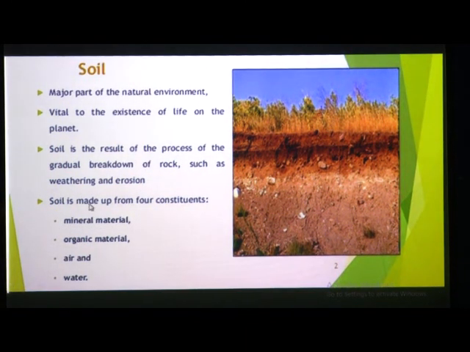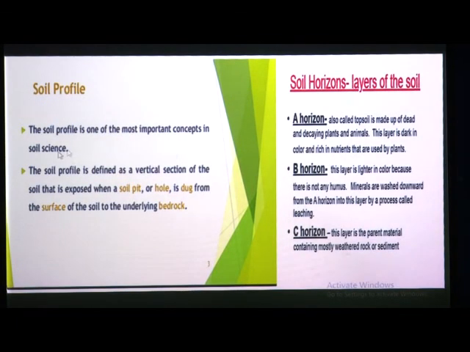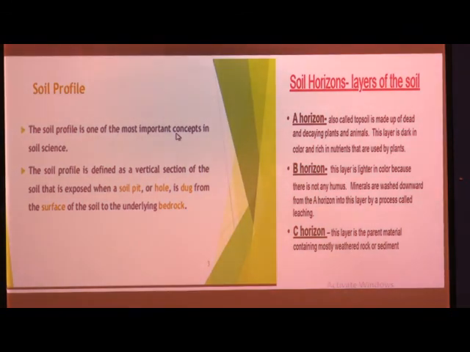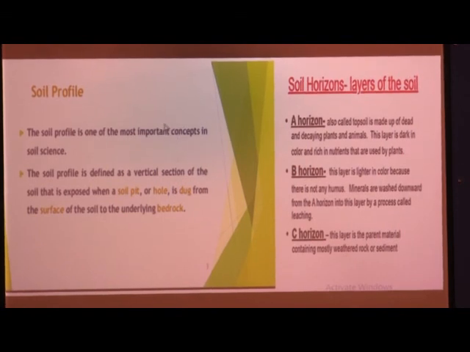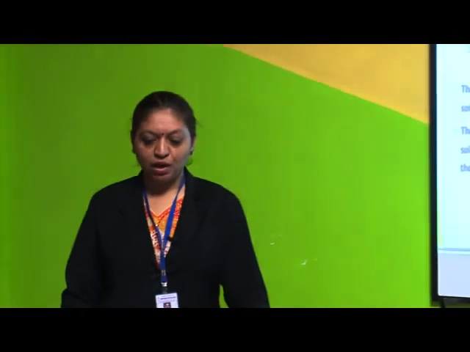Soil is made up of 4 constituents: mineral material, organic material, air and water, and one more thing, humus. Then the soil profile. The soil profile is one of the most important concepts in soil science. The soil profile is defined as a vertical section of the soil that is exposed when a soil pit hole is dug from the surface to the underlying bedrock, into the ground, we can say.